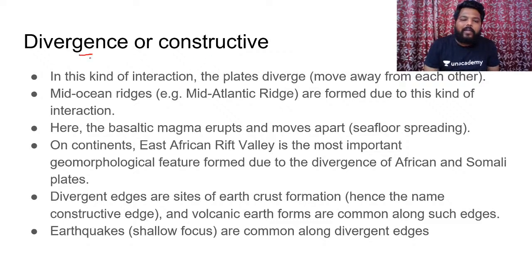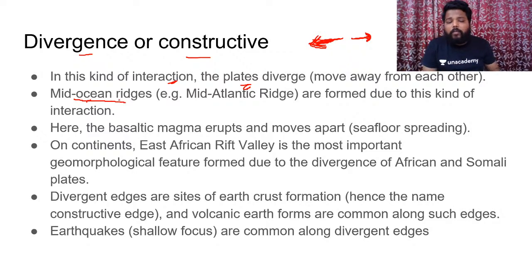Simply, divergence or constructive plate boundaries. When plates move away from each other, they are called divergent plate boundaries. In this kind of interaction, the plates diverge, which means they move away from each other. In that scenario, we would have development of mid-oceanic ridges.